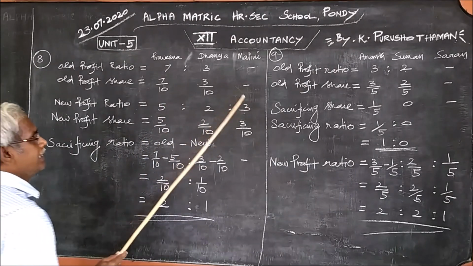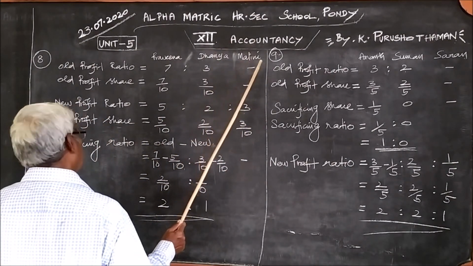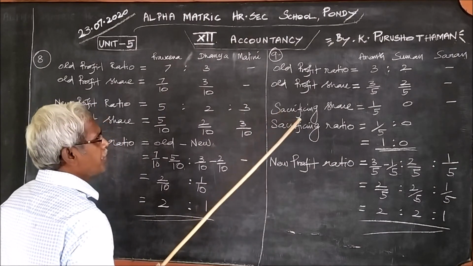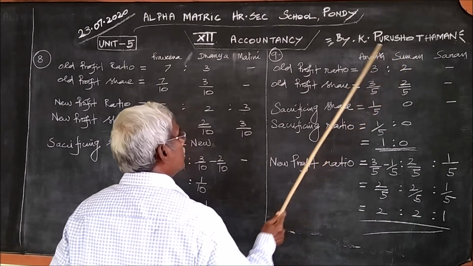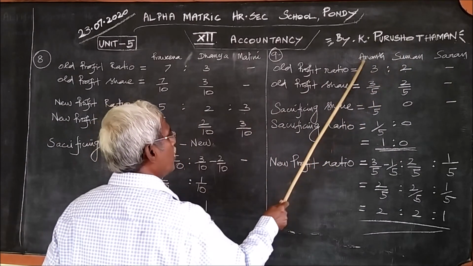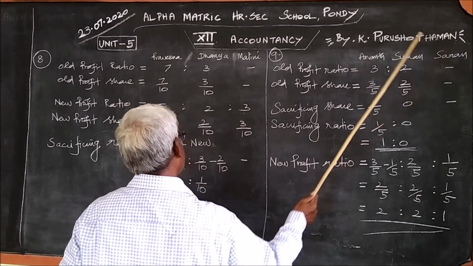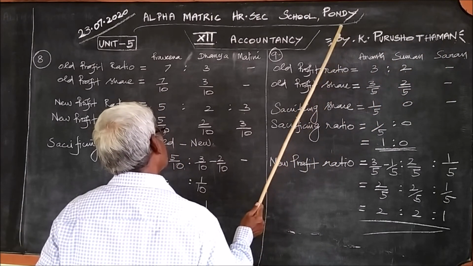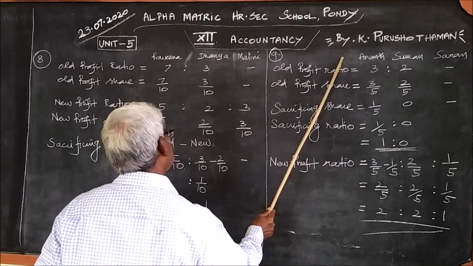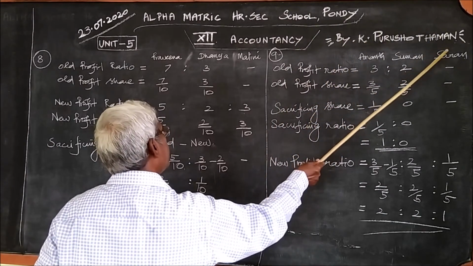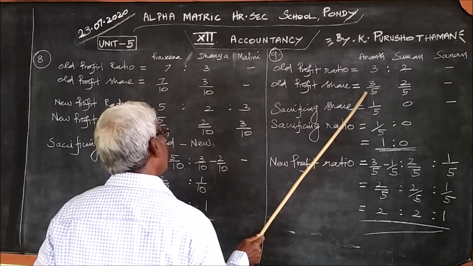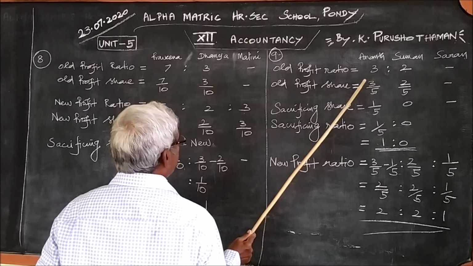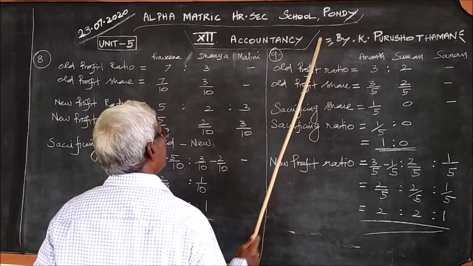Then, what about 9? Regarding problem number 9, the old profit ratio is given as 3:2. That is, Anand and Suman are the old partners, Saran is admitted. When Saran is admitted, these partners have promised him that 1 by 5 share of profit will be given to Saran, and that 1 by 5 will be given entirely by Anand.